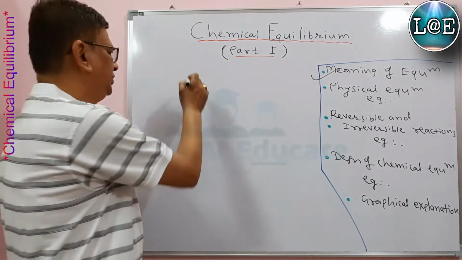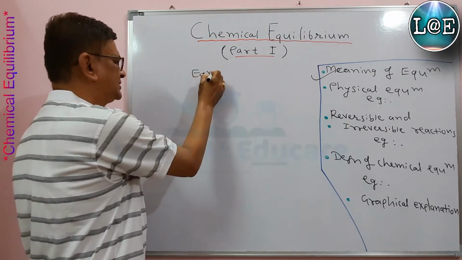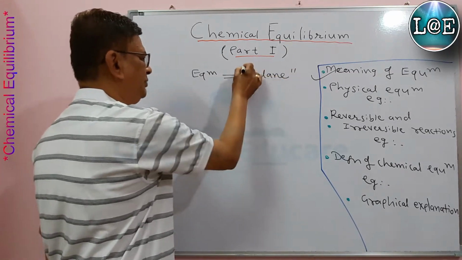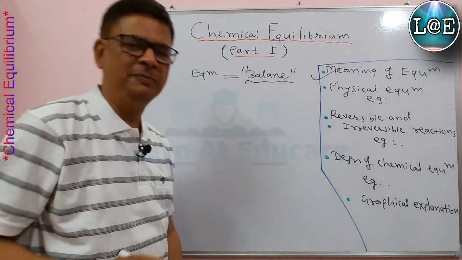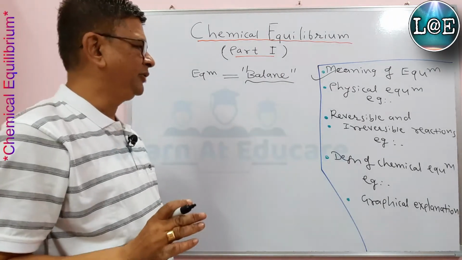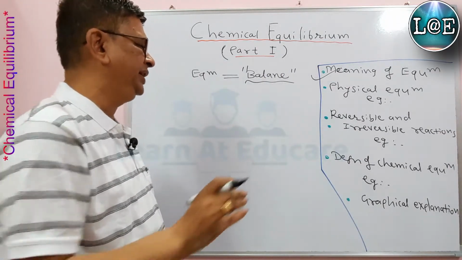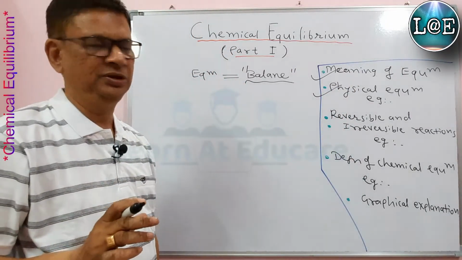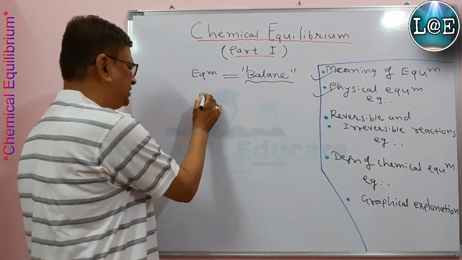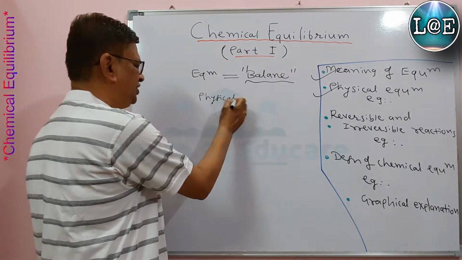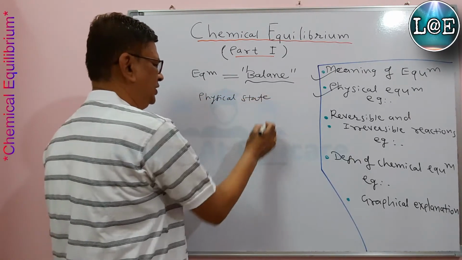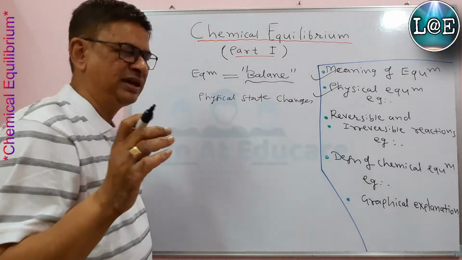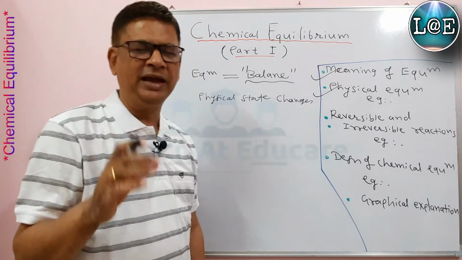What is equilibrium? Equilibrium is a kind of balance. So the meaning of equilibrium is nothing but balance. Before we take chemical equilibrium, it is necessary to know something simple about physical equilibrium. Physical equilibrium deals with changes in physical states. When a physical state changes, there is always a certain stage that we can call equilibrium.